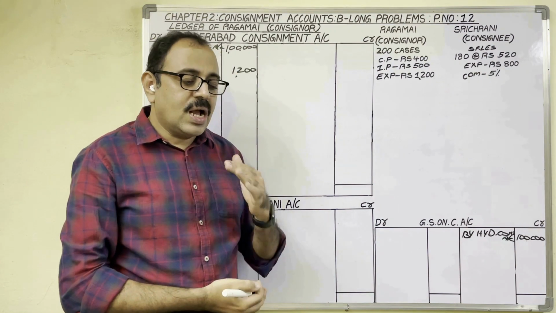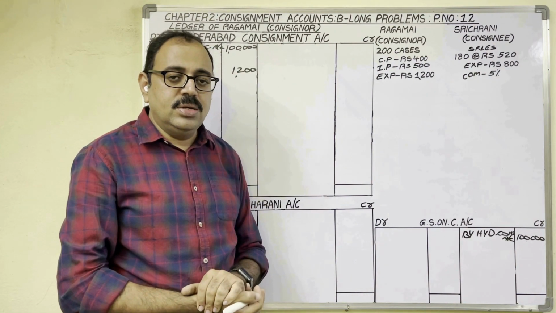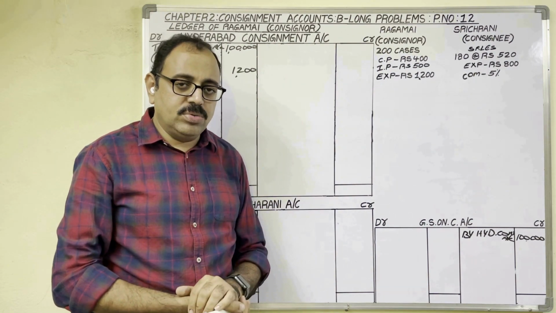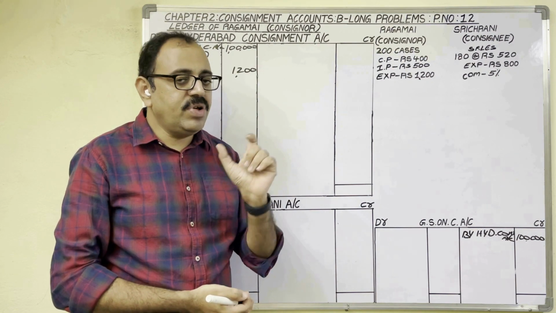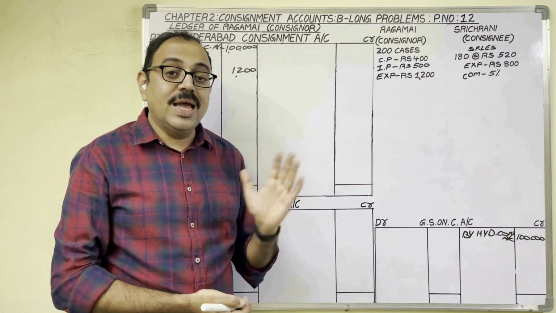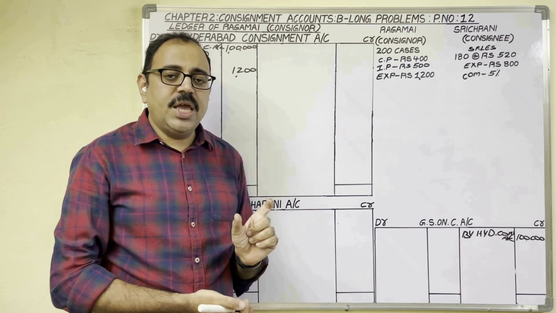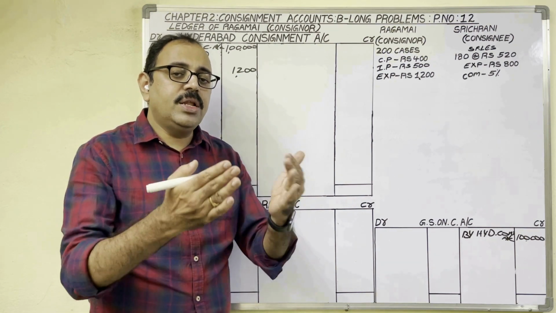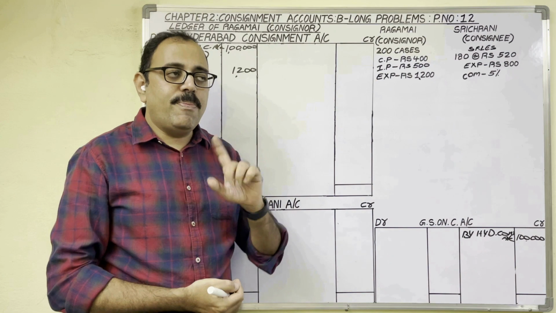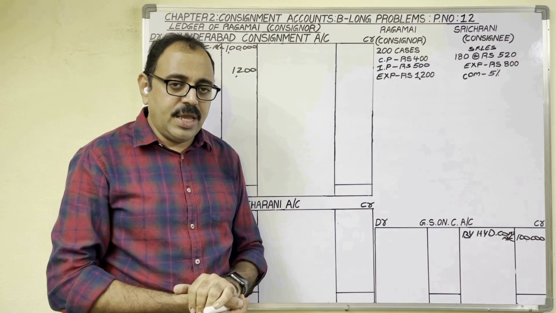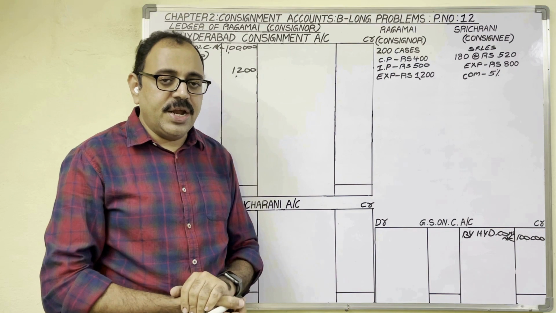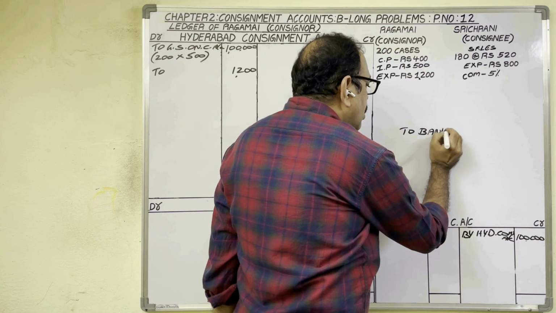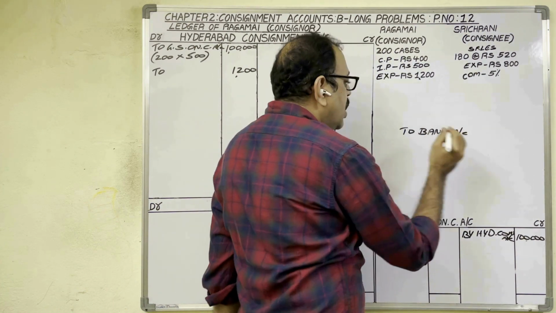The consignor is paying this 1200 rupees. Our assumption is the consignor paid this amount through a cheque. So money is going from the bank. Bank account is a personal account. Actually speaking, bank means here we write an organization name, no? SBI account, HDFC account. So with the firm's name, if we open any account, it is a personal account. Personal account principle: debit the receiver, credit the giver. So the bank is giving money to another party. Therefore the bank account should be credited. So while writing the journal entry, the bank account should be credited with 1200 rupees.